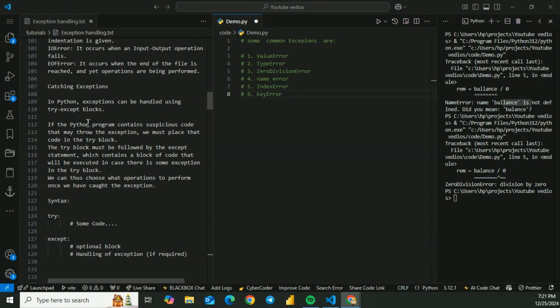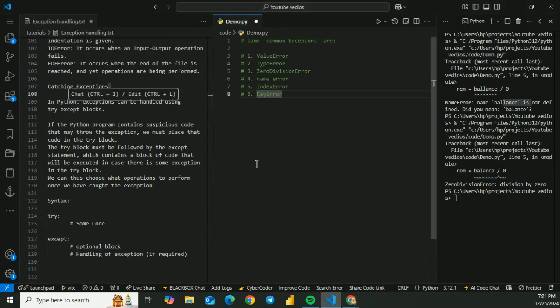So let's come to catching exceptions. In Python, exceptions can be handled using try and except blocks. If a program contains suspicious code that may throw an exception, we must place that code in the try block. The try block must be followed by the except statement, which contains a block of code that will be executed in case there is some exception in the try block. We can thus choose what operations to perform once we have caught the exception.